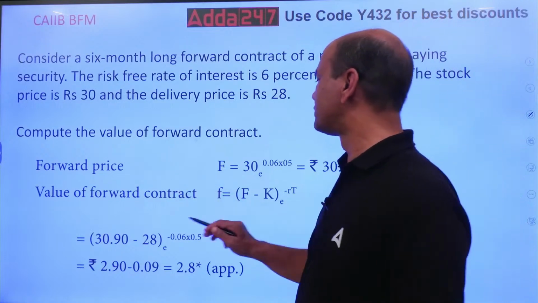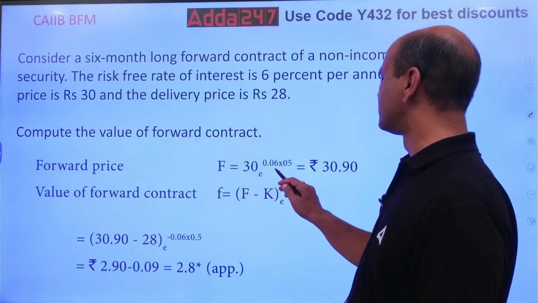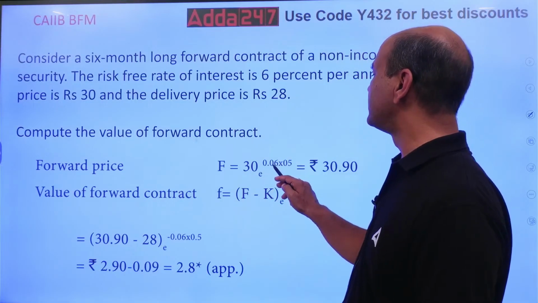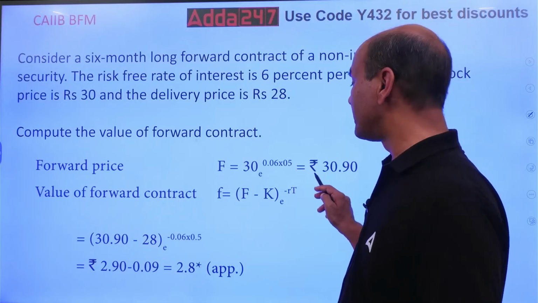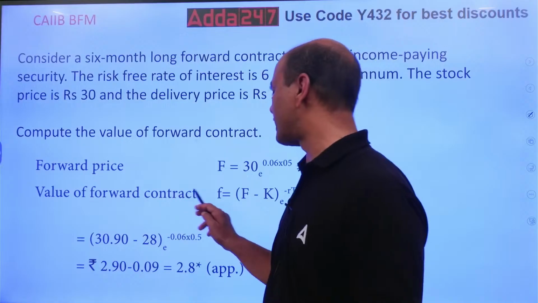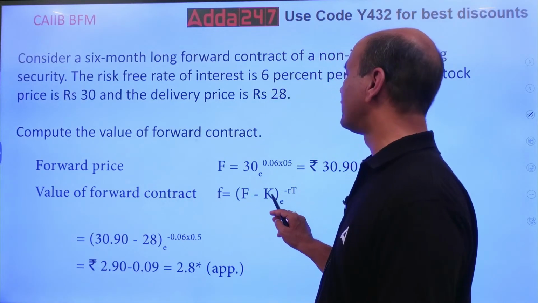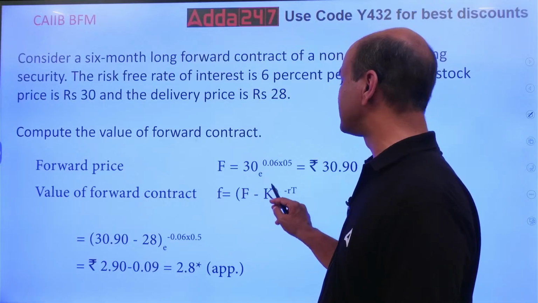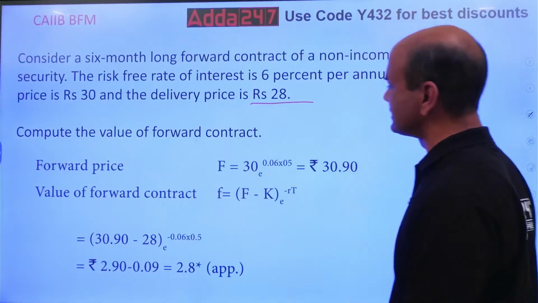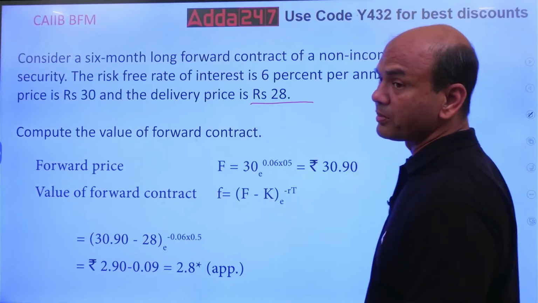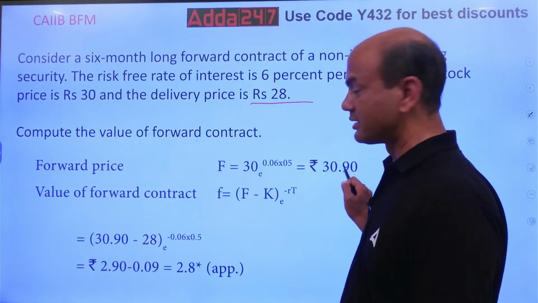Forward price F equals 30 into e raised to 0.06 into 0.5. So what do you mean by this? See this, value of the forward contract f equals F minus K. So F minus K means what? Forward price, this F minus K. K means the fixed delivery price. K is a delivery price. F is the forward price which you have calculated. What you have calculated? This one. How did you get this answer?